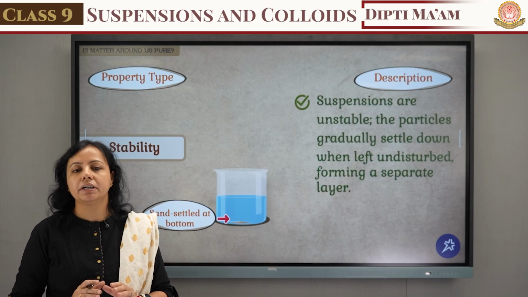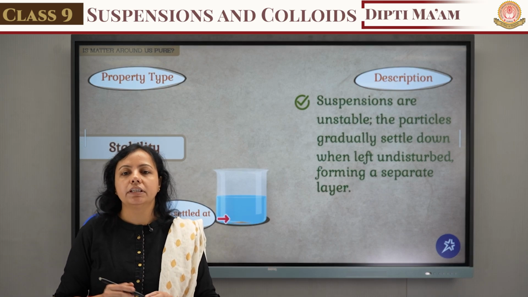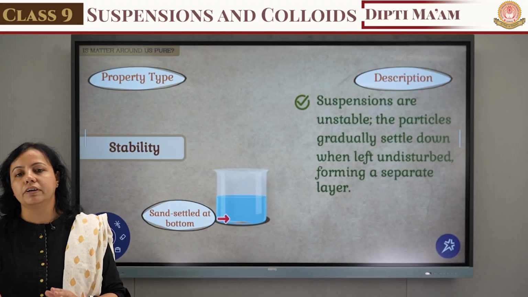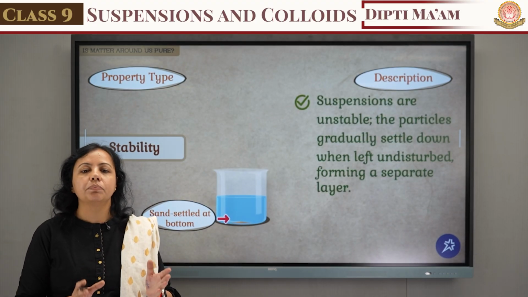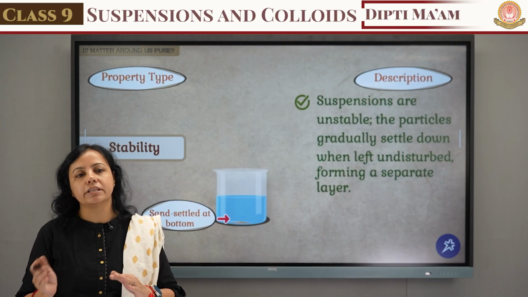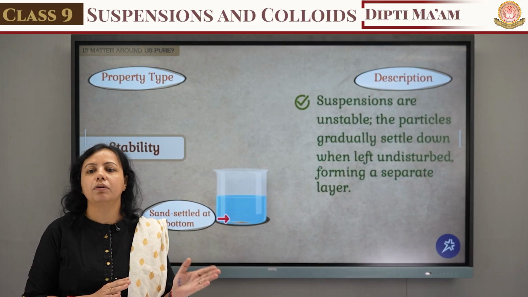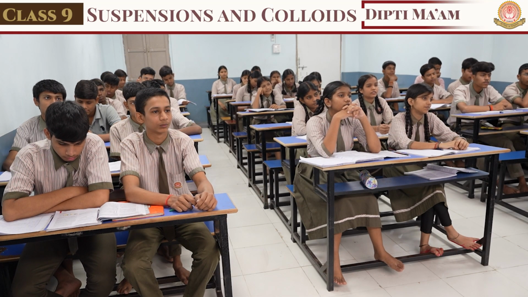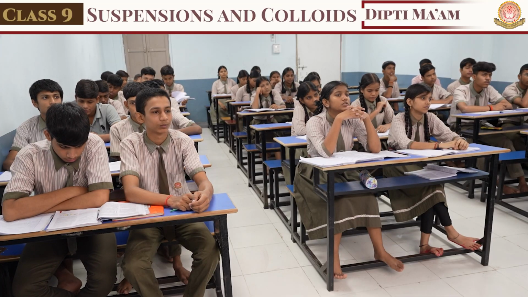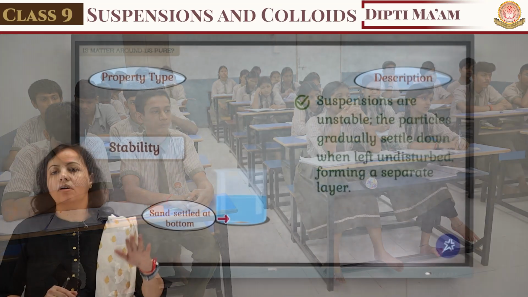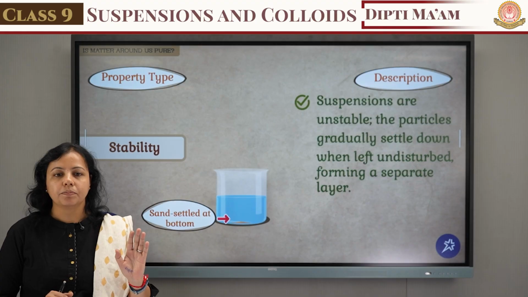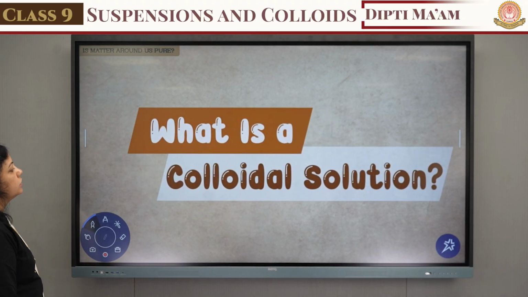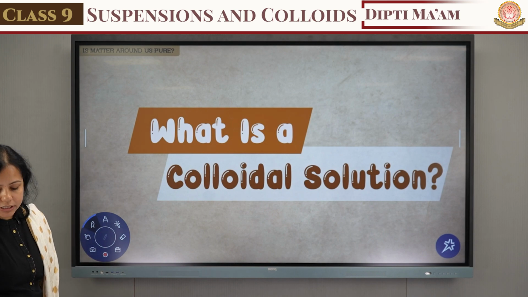Which one is the fifth property? Filtration. With the help of filtration, we can separate the solute particles from the solvent, because the solute particles do not mix in the solvent. So sand can easily be filtered out with the help of the filtration process. And which is the last property? That is stability. So what about the stability? Suspensions are unstable. So these all are the properties of the suspension. Clear? Now let's see the next topic, that is the colloidal solution. What is the meaning of a colloidal solution?